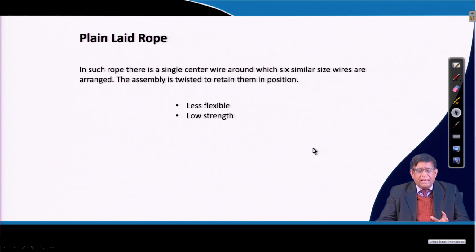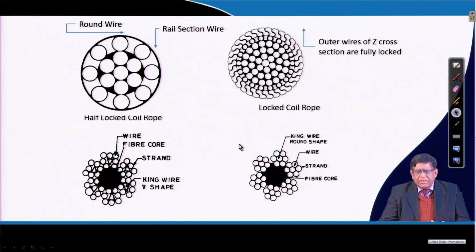Normally, if we have a single wire at the center, and then 6 similar size wires are made to make a strand, and then they are laid, that is called the plain wire laid rope, which is very less flexible and very low in strength. That is why there are different types of advanced rope manufacturing.